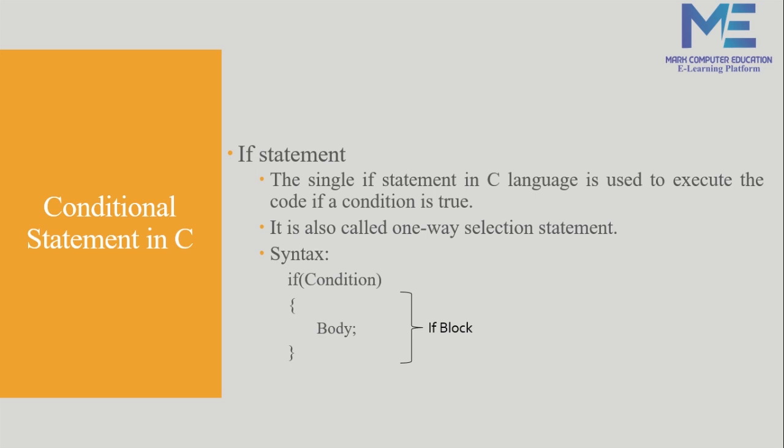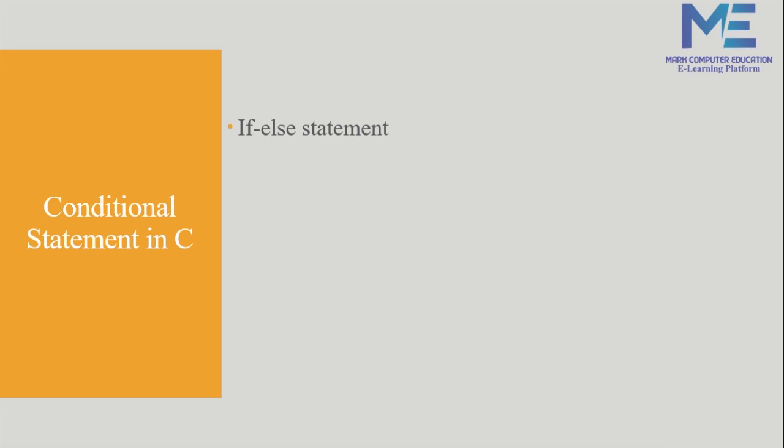So next we learn the if else statement. Now what is the if else statement? The if statement may have an optional else block. It means in the if, if the condition is true, then it will execute the if block.